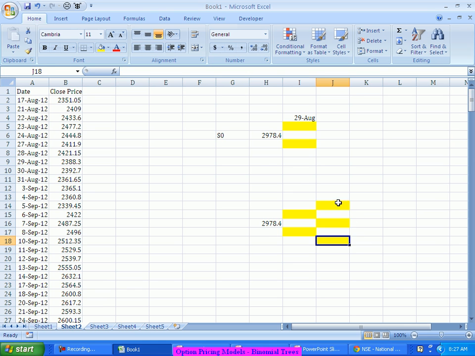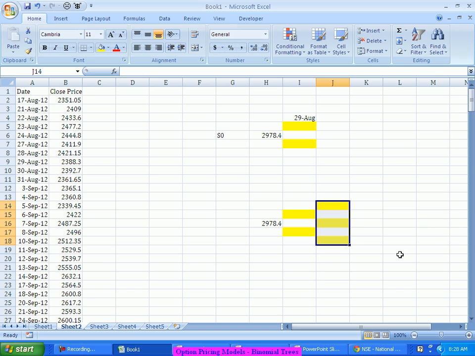Which means after 12 days I have three possibilities with three probabilities. Now, why a 6 day gap? Let me take only a 1 day gap. If that's the case, I'll get 12 branches like this: day 1, day 2, day 3, day 4. So I'll get a big tree.